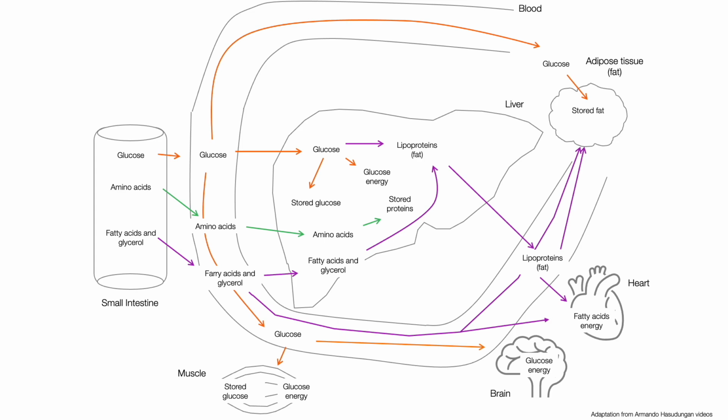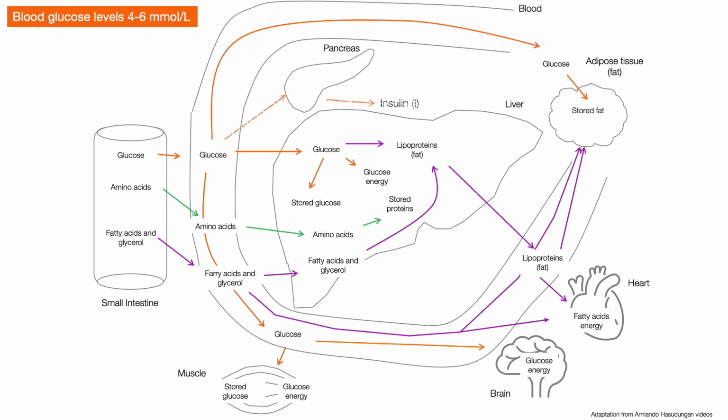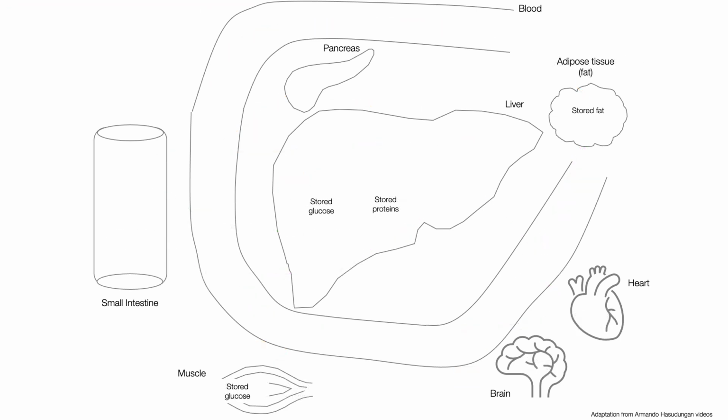Fatty acids and glycerol can also go directly to adipose tissue for storage or to tissues that can use them as an energy source. It is important that blood glucose levels remain stable, and for this, there is a control system in which the pancreas plays a crucial role. When blood glucose levels increase after eating, the pancreas detects it and produces a hormone called insulin, the function of which is to facilitate the entry and storage of the different biomolecules, particularly glucose, in the liver and tissues.